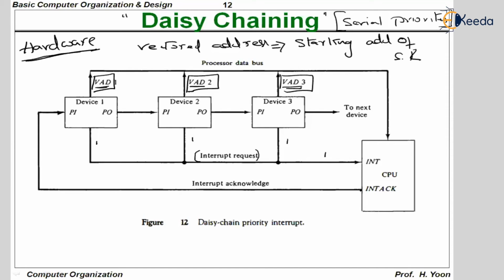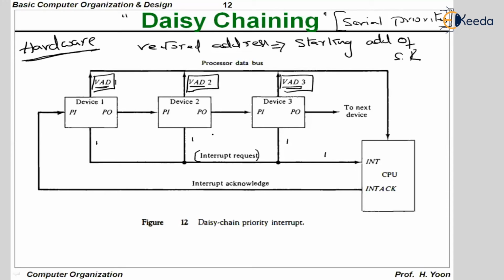So the CPU initially goes to the first device and finds out if this device is interrupting. If this device is not interrupting, only then does it go to the next device and find out if that device is interrupting. If that device is not interrupting, only then does it go to the next device, because this is the order of the priorities. Device 1 has the highest priority, device 2 has the second highest priority, and device 3 has the least priority, as they are connected in the figure.